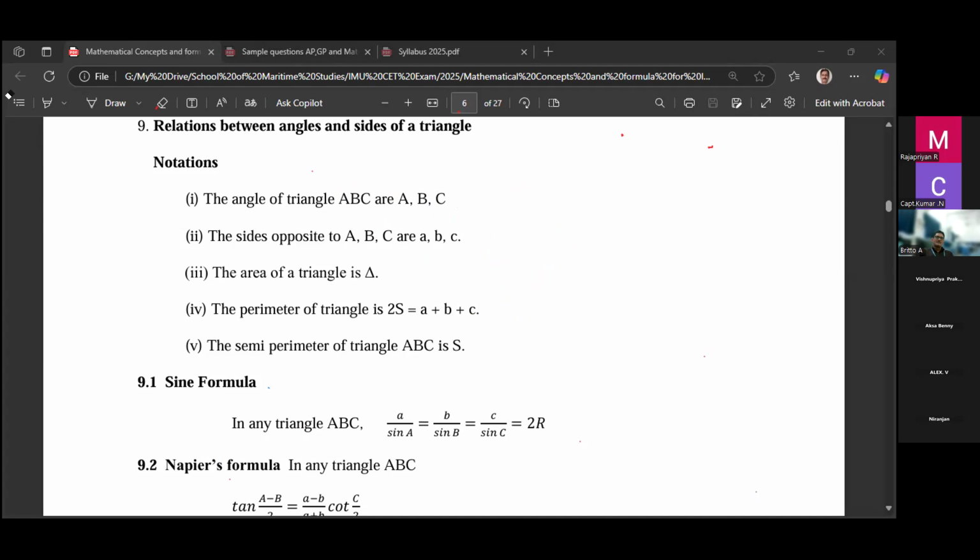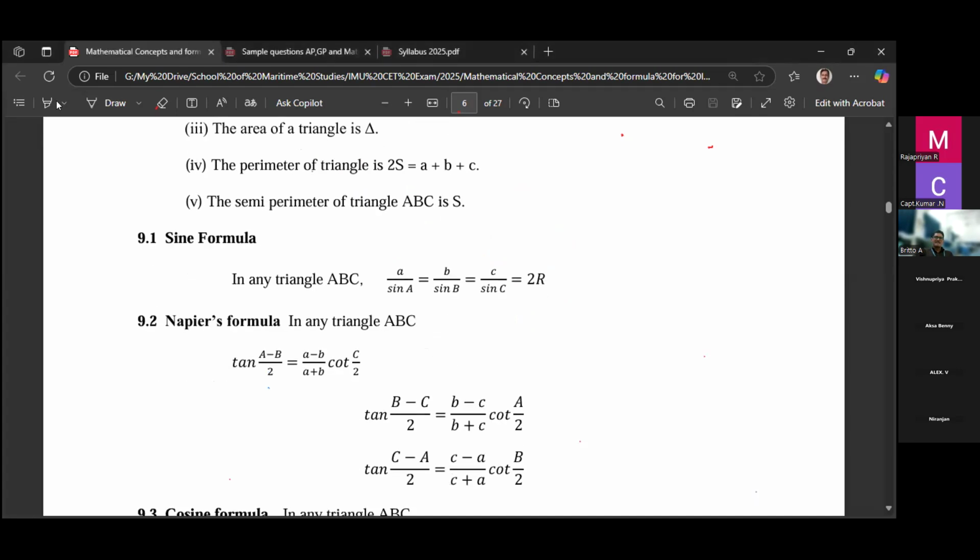Remember, for solving the triangle, the sine formula: a by sine A equal to b by sine B equal to c by sine C equal to 2R. The same sine formula in mechanics is called Lami's theorem. We'll study it later. In physics, the sine formula is called Lami's theorem.